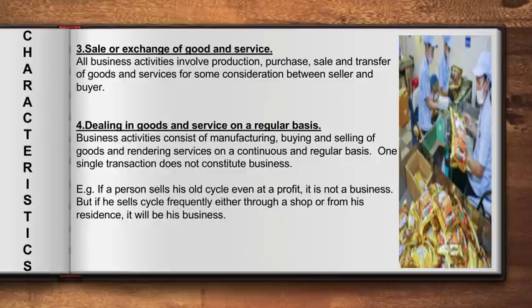Now, the fourth point says that in order for it to be called a business, it has to be done on a regular basis. Now, they've given us a very good example where they are saying that if a person sold his old cycle, maybe he wants to buy a new cycle, or maybe he wants to buy a bike. So, he's selling the cycle off. And it seems he sold the cycle at a profit. But still, this is not called a business.